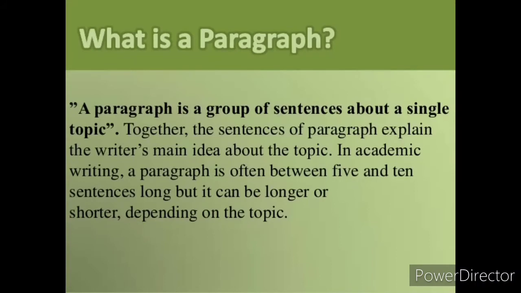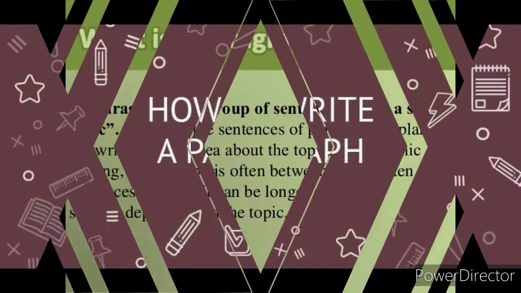depending on the topic. In academic writing, a paragraph is often between 5 to 10 sentences long, but it can be longer or shorter depending on the topic. So that is known as paragraph writing, children.